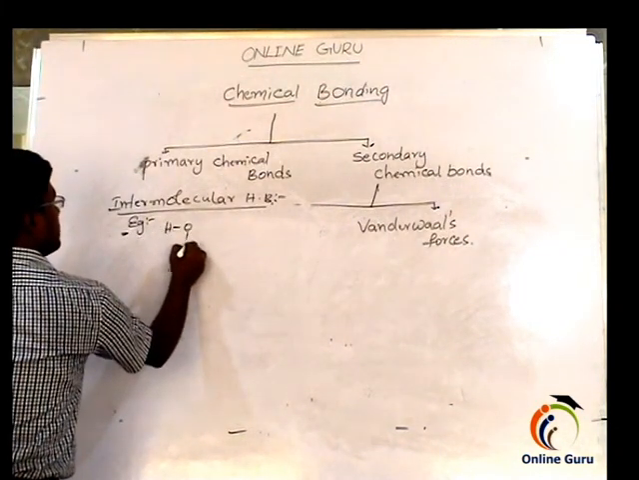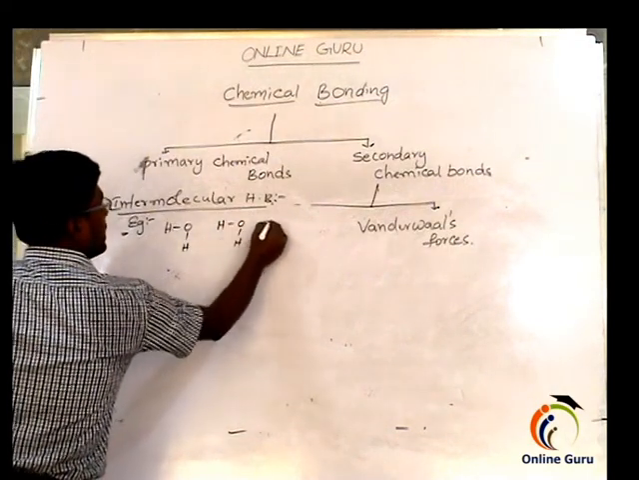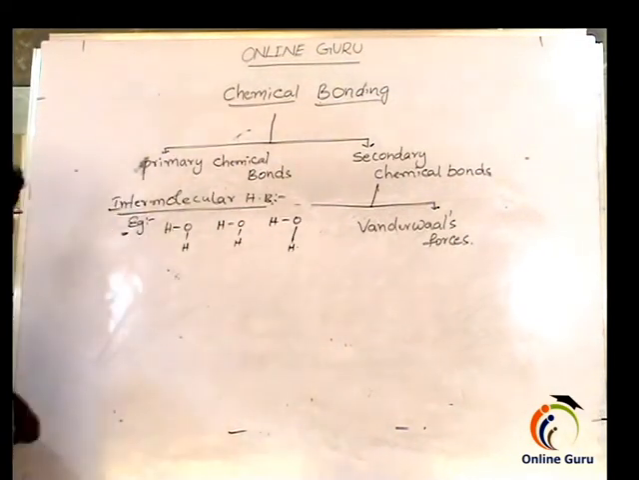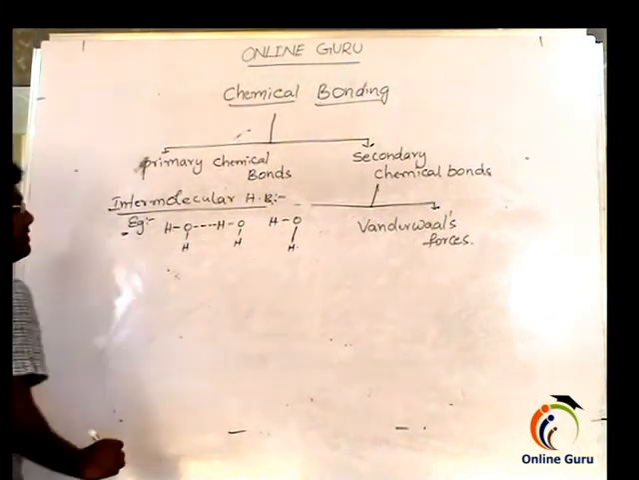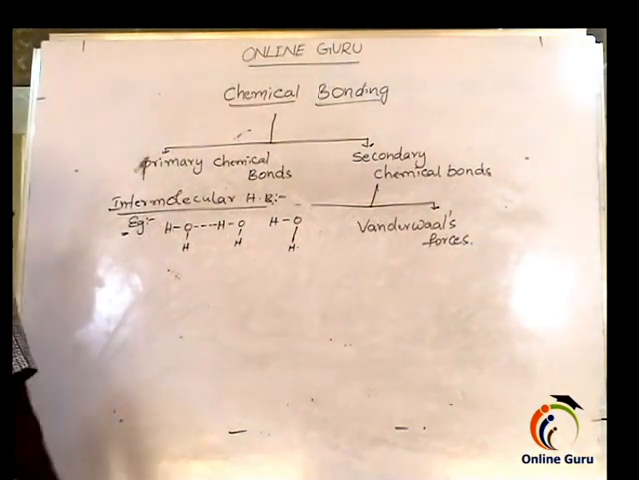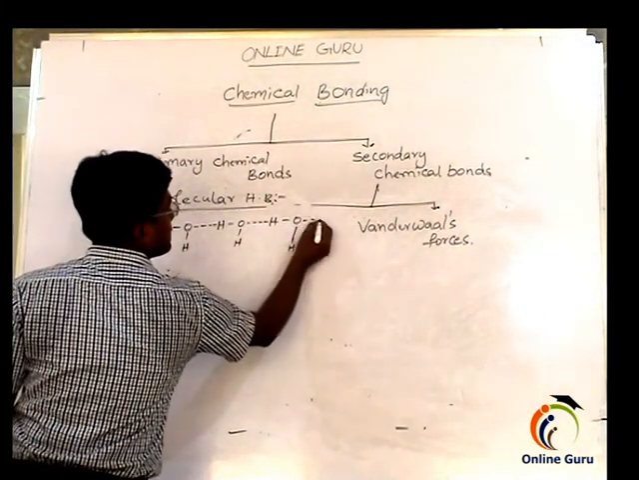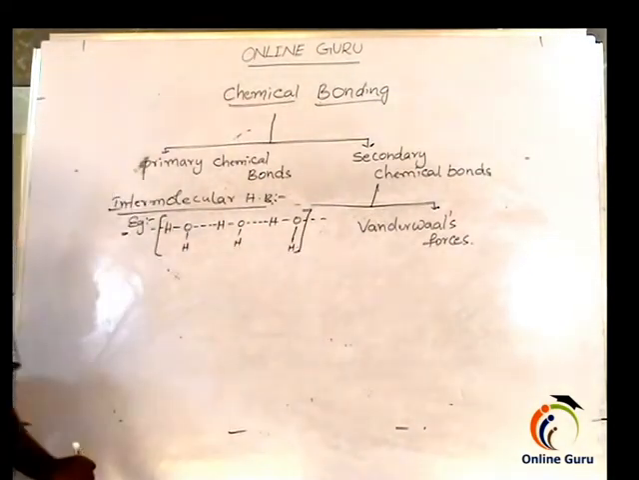This is the water molecule structure, and another water molecule structure, and another water molecule. Like this, so many water molecules can exist. Now between this oxygen and hydrogen, the force of attraction which can develop is called hydrogen bonding, and this one, and like this. So this is called hydrogen bonding formed in the water molecule.